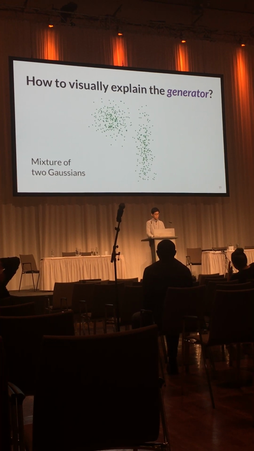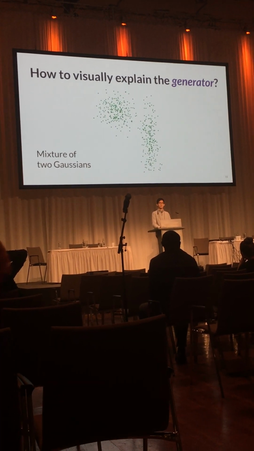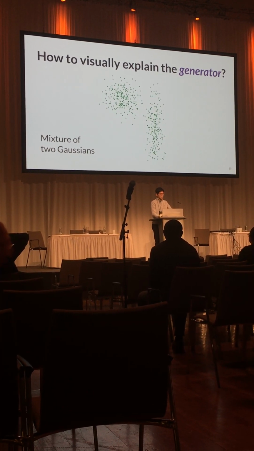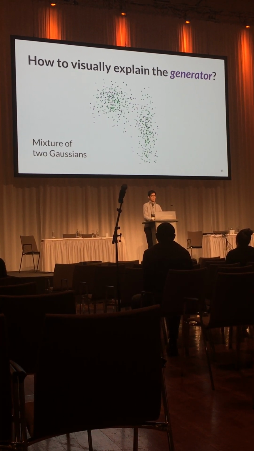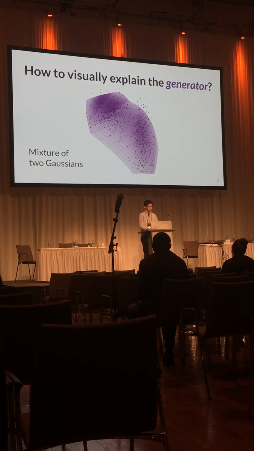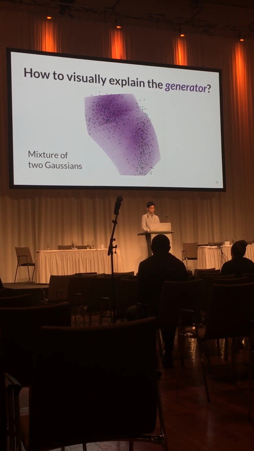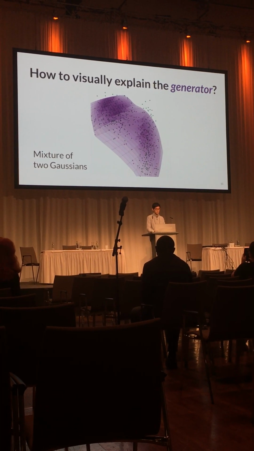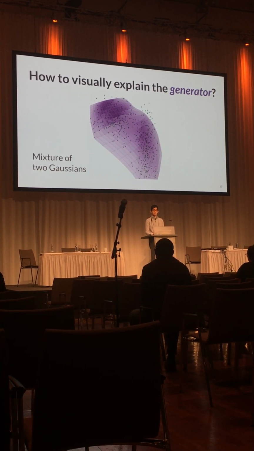So here's another example. Suppose a GAN model aims to learn this mixture of two Gaussian distributions, one on the top left and the other on the right side. If we only show purple data points, it's a little hard to see whether a model is capturing this distribution well. But when we plot the manifold on top, now we can see the model has been trying to create two dense regions by squeezing areas near those two means. Also, it's easier for users to compare the distribution of purple data points with the green data points.